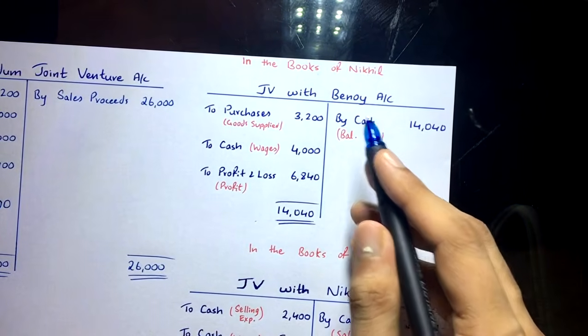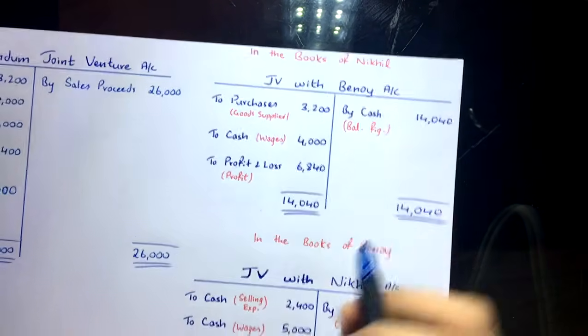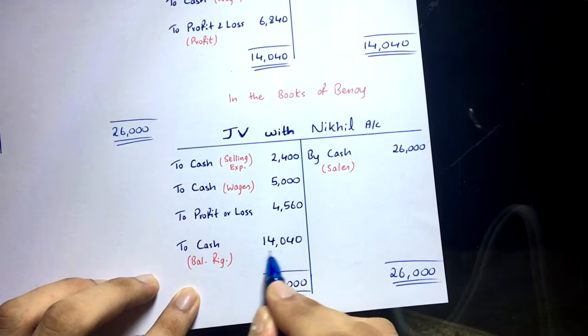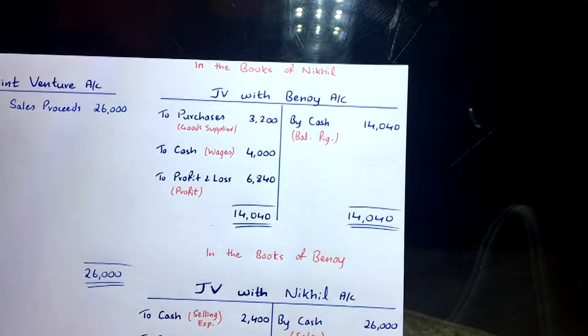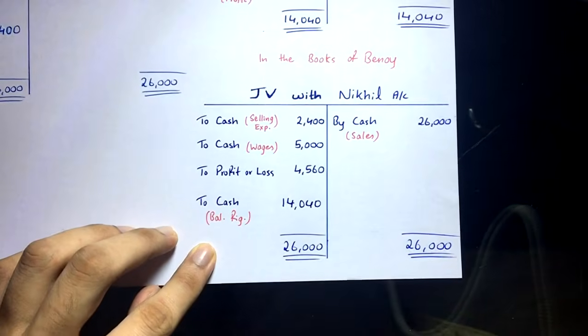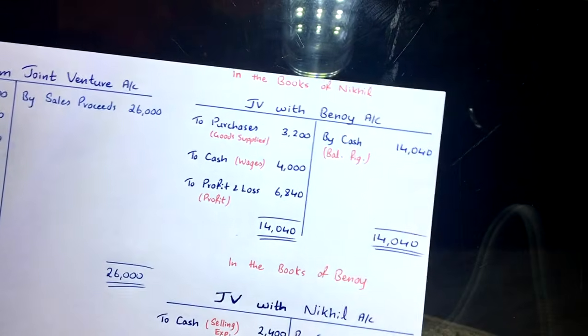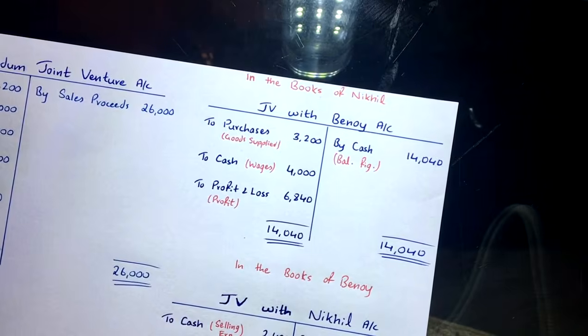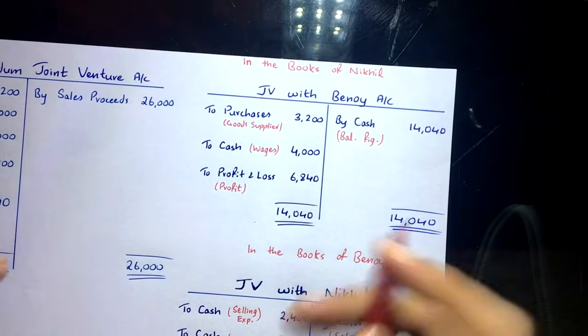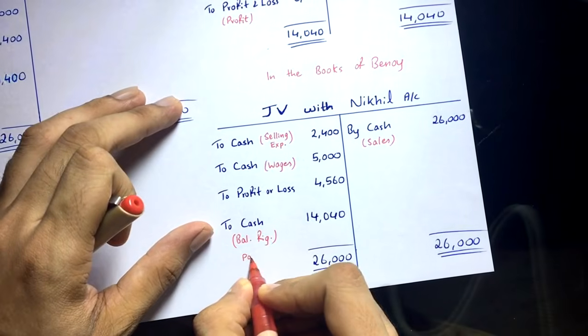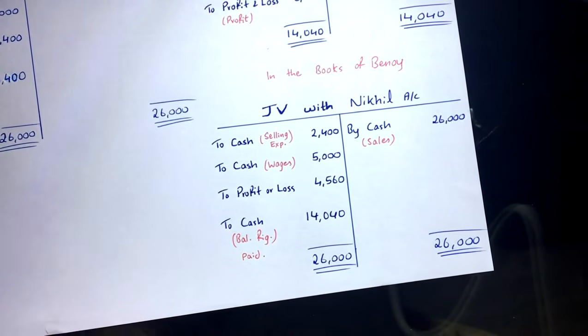That means Nikhil has to receive the cash from Binoy. All right, and the figure will be same. See here, 14,040, 14,040, same, right? So that means now Binoy has to pay to Nikhil. Clear? I will write it down. See here, here it is received, here it is paid. All right, clear?